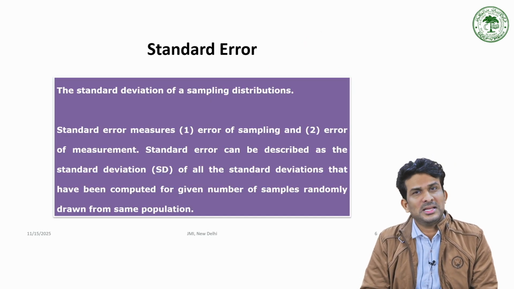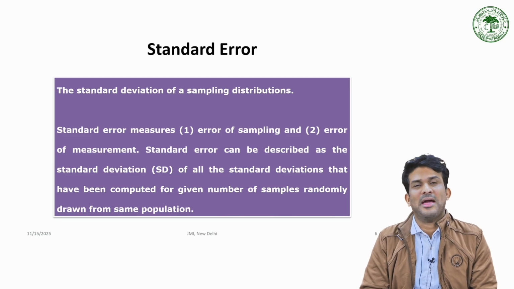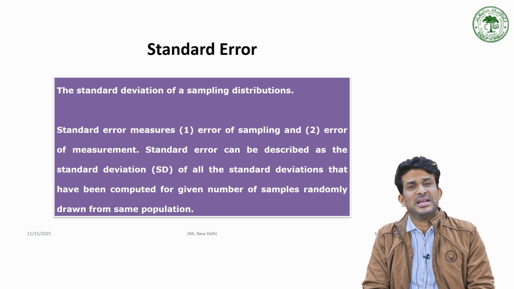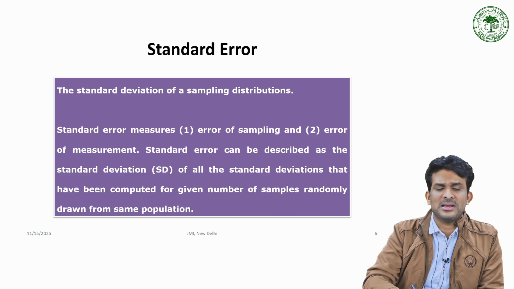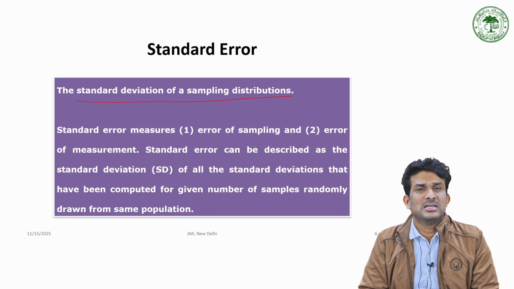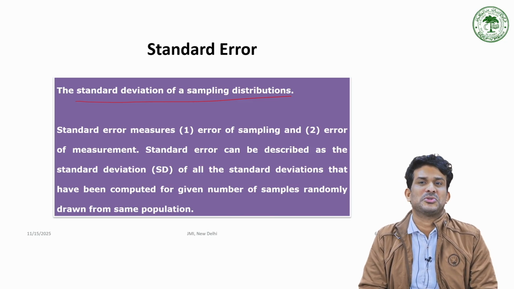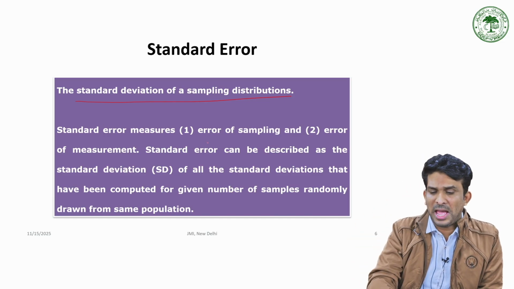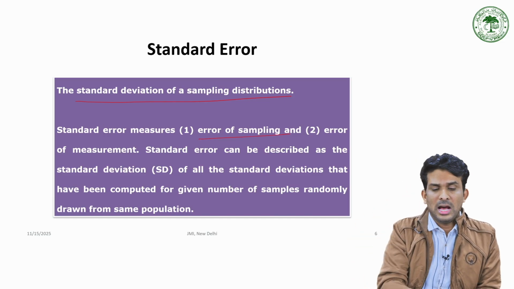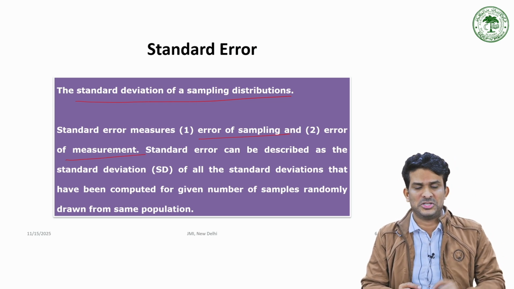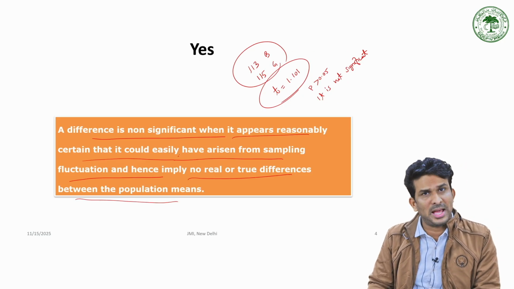Now, another term we have to understand as a part of understanding the significant difference between means is standard error. What is the standard error? Standard error is the standard deviation of sampling distributions. What does standard error actually measure? It measures the error of sampling and error of measurement. There are two things, error of sampling and error of measurement. Standard error can be described as